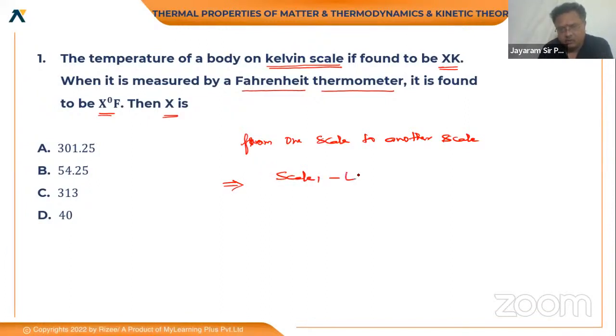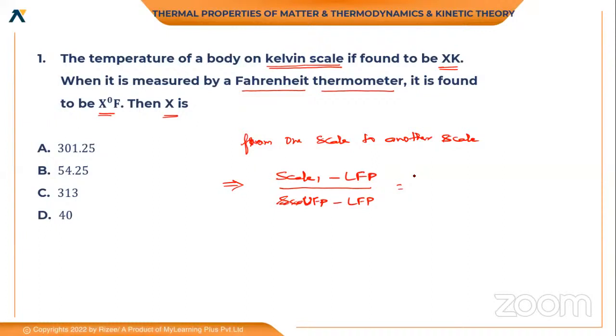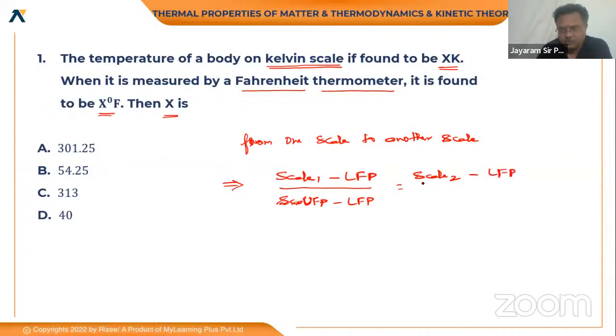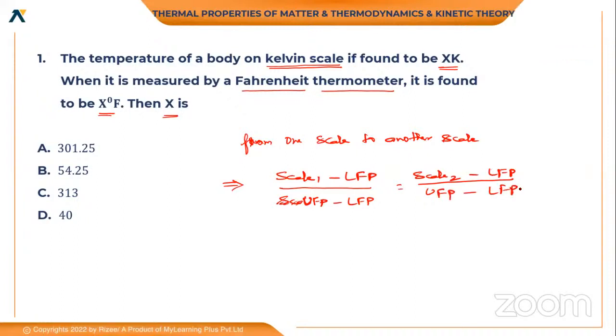Scale 1 value minus the lower fixed point of that scale, divided by the upper fixed point of scale 1 minus the lower fixed point of scale 1, is equal to the same constant for the other scale: the value minus its lower fixed point, divided by its upper fixed point minus its lower fixed point.